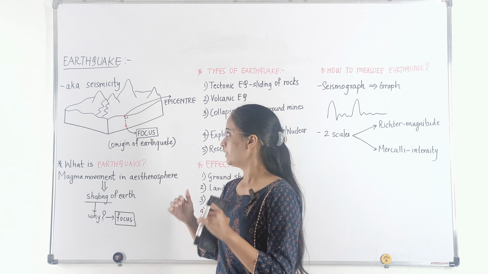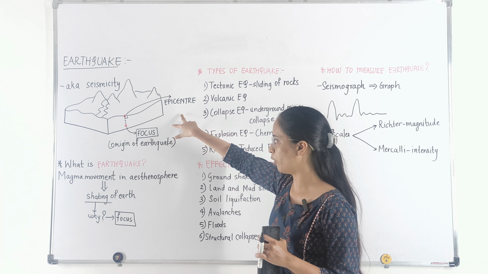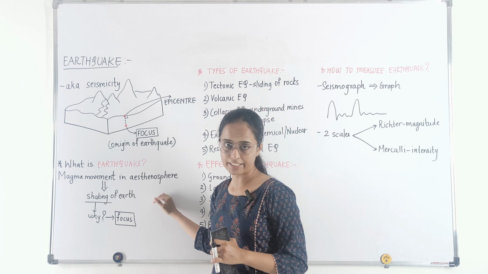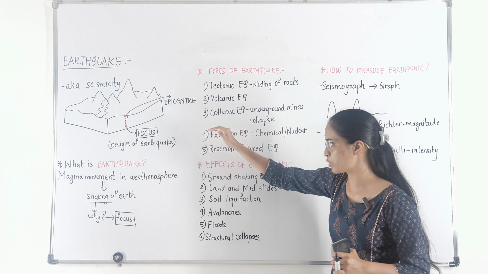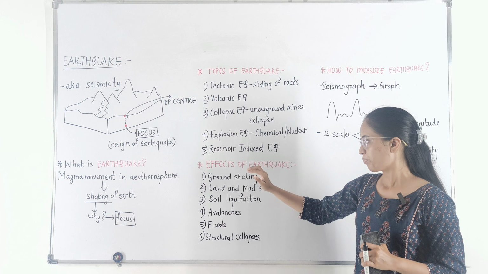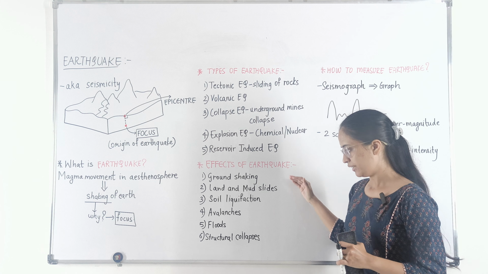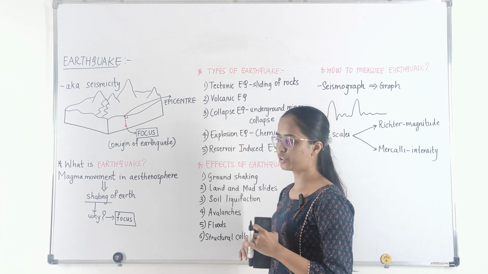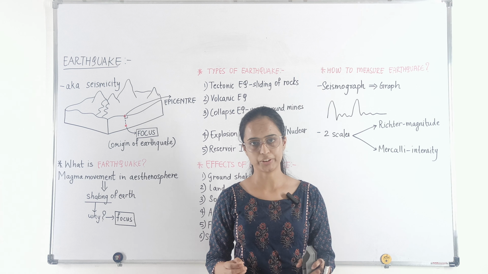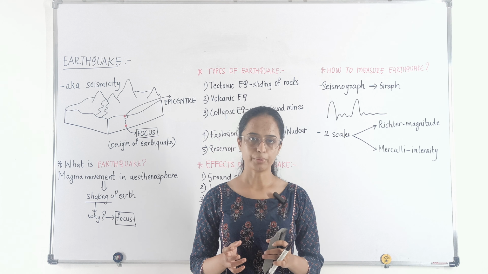So in today's class, we started with the definition of an earthquake. We saw two important points relating to earthquakes, which are focus and epicenter. We saw exactly what an earthquake is. There are 5 types of earthquakes, depending upon the reason of their cause. Then we saw the effects of earthquakes. And finally, once the earthquake is over, how are you going to measure it? Simply, it is measured with the help of a seismograph using these two scales. So with this we come to the end of today's class.